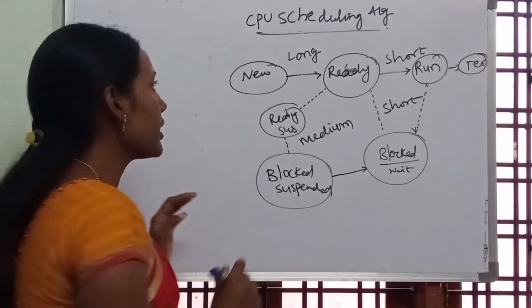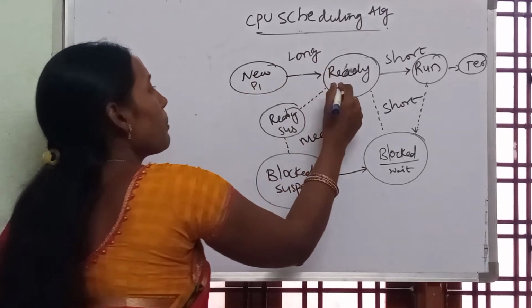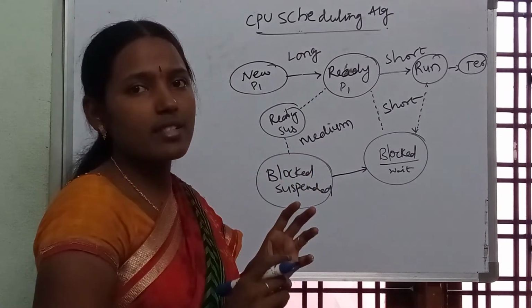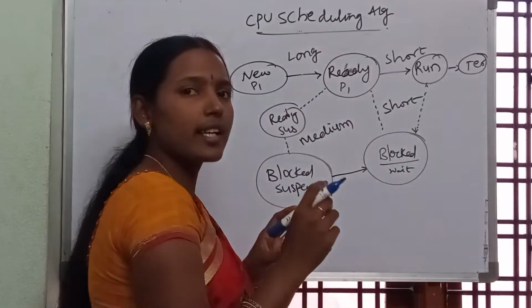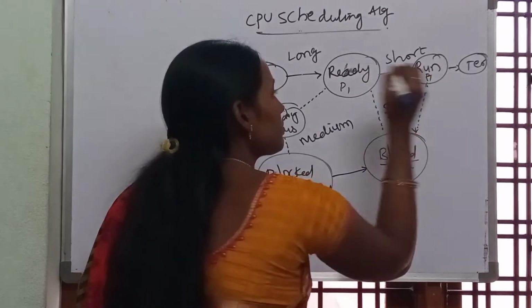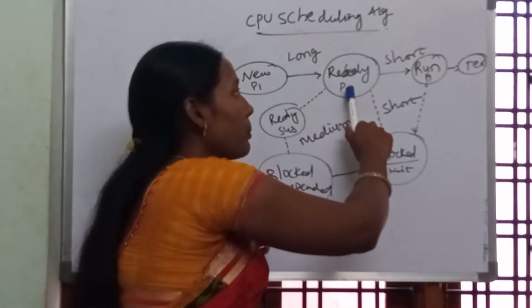So here a process P1 is in new state, it goes to the ready queue with the help of the long term scheduling. Now the CPU has given a signal and so the process P1 has to start. Now P1 moves from ready state to run. Now P1 is coming to here.